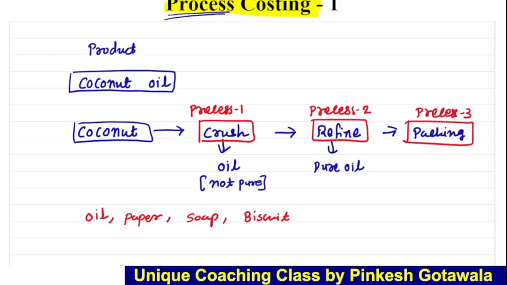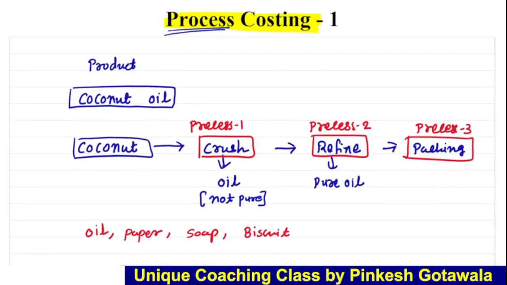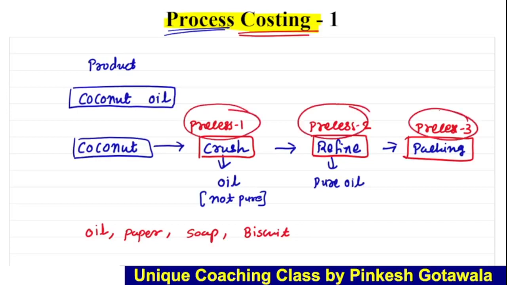So here we get the information about what is a process. Now, how to write their account, meaning their costing. To do their costing, we have to prepare their accounts. So in process costing we have to prepare an account for all processes. Here we have 3 processes, right? So we have to prepare those 3 process accounts.